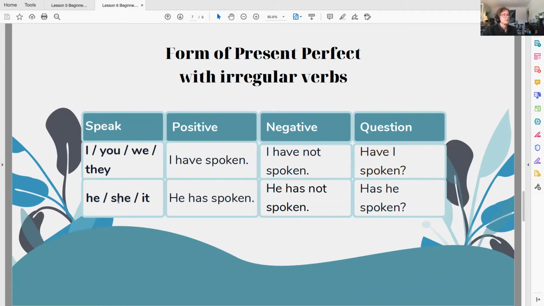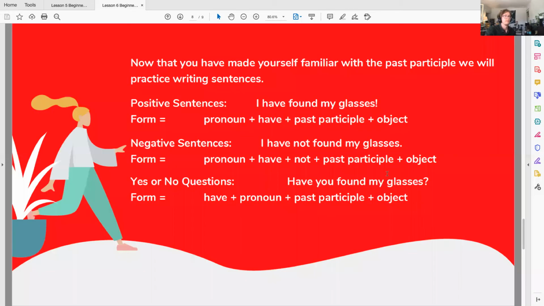Same with he, she, and it. He has spoken, he has not spoken to make it a negative, and has he spoken. It is a very simple formula. It's just these irregular verbs might need a little bit of time just to identify which are irregular and which are regular. So now that we have some familiarity with these past participle and present perfect verbs, let's practice writing some sentences.